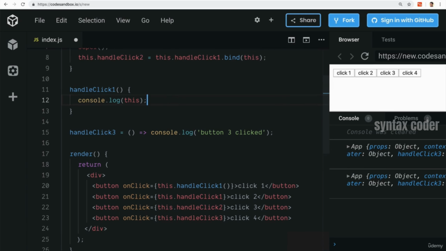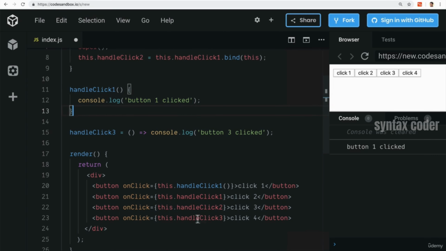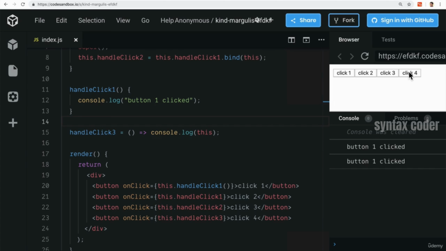Let's go back to what we had before. What happens when I click here? When I click on 4, I get "button 3 clicked". Because handleClick3, which is right over here, well, this just runs. If I now console log this and I click run, let's click 4 here. Look at that. I get the app without having to do this ugly bind up here that often confuses people. The beauty of arrow functions.